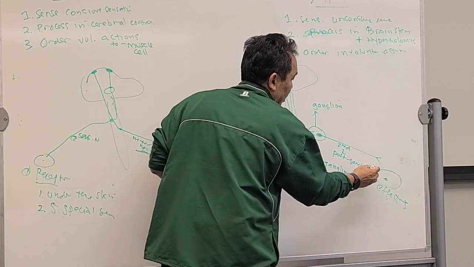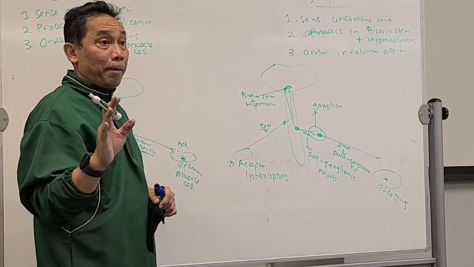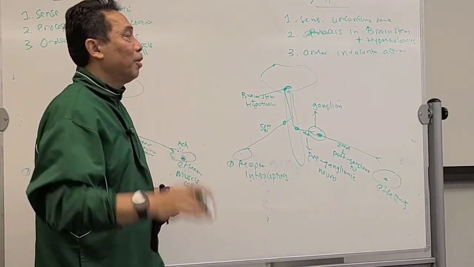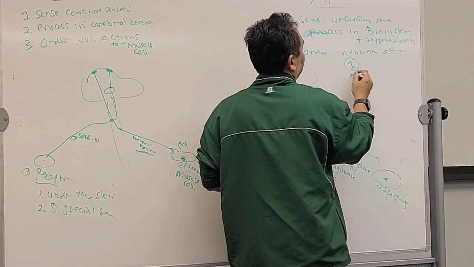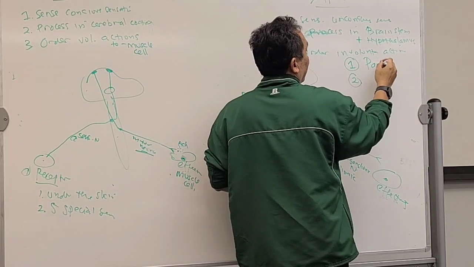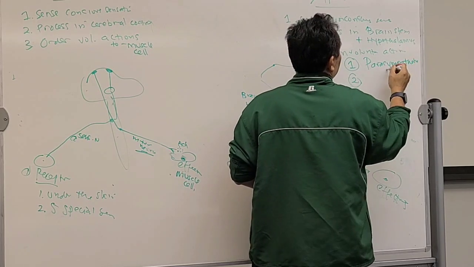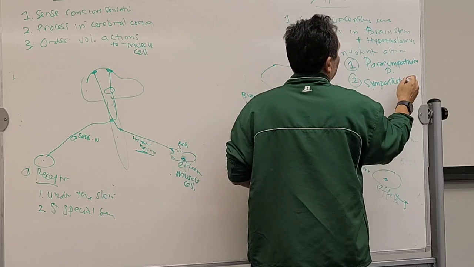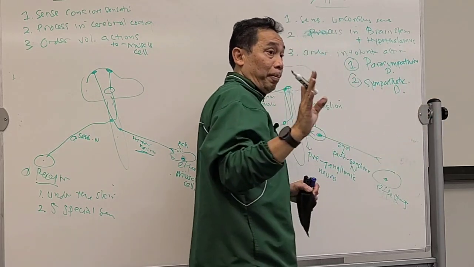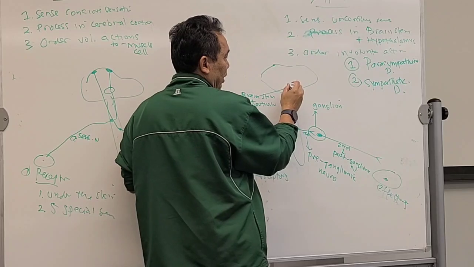Ganglionic neuron. Are you with me? Get it? Now, for the ANS, there are 2 types: parasympathetic division and sympathetic division. Got it? Okay. The parasympathetic division, let's say from here, boom.